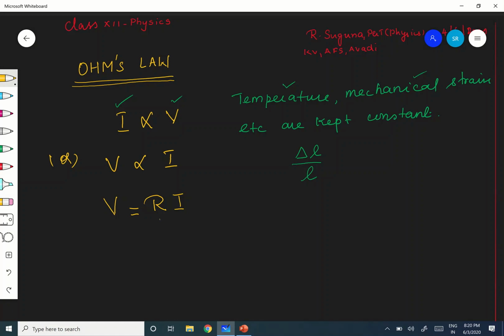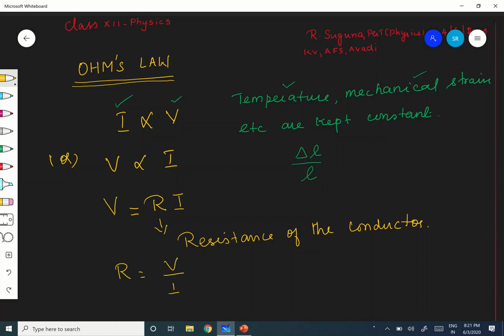Therefore, this is not new. Once again, I'm telling, what is R? R is nothing but the resistance of the conductor. Okay, now, resistance of the conductor. What do you mean by the resistance? What is the physical resistance? From this you can say one definition. You can define resistance. R is equal to V by I.